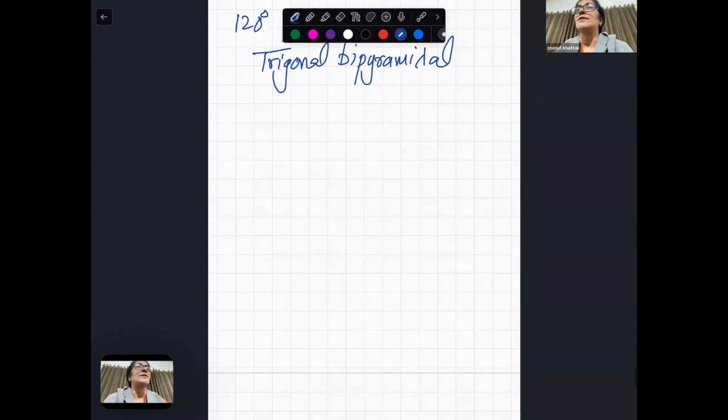AB6, the only case. In AB6, look, four are like this, square planar, 90, 90, 90.